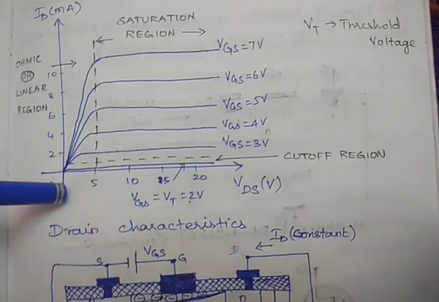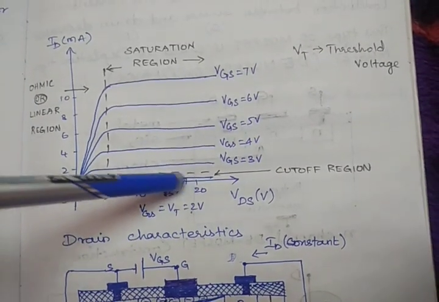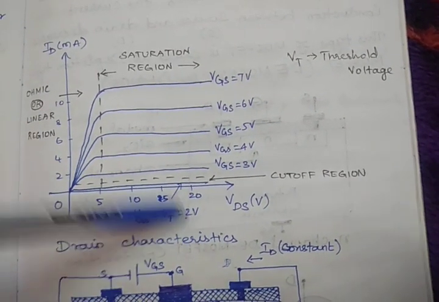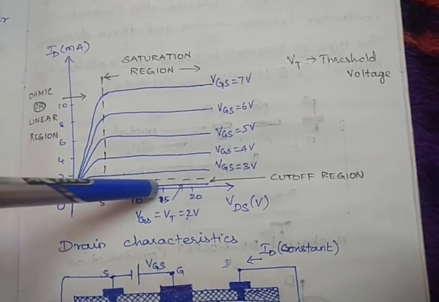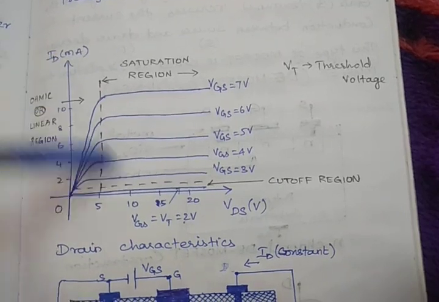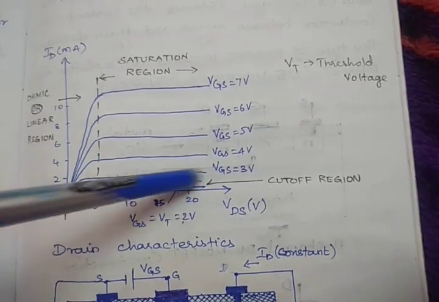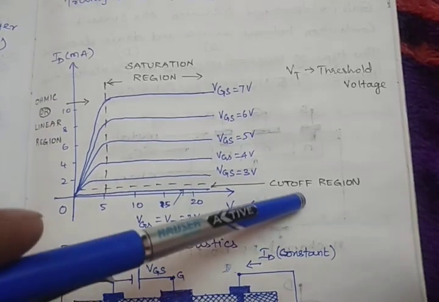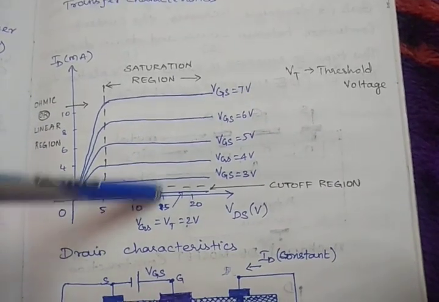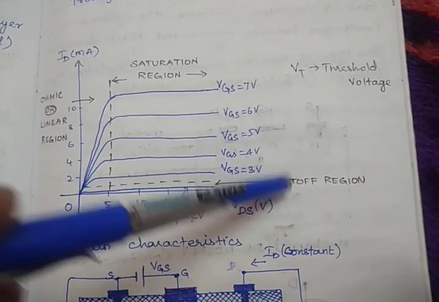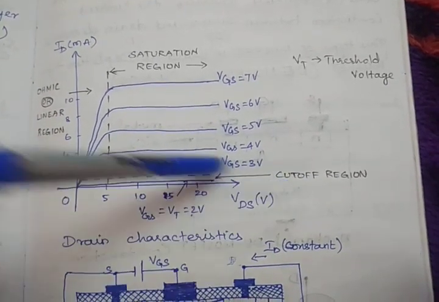Here we have taken VGS equal to VT equal to 2. In this characteristic, here there is no conduction, almost ID is 0. That region where ID is 0 is called the cutoff region, right?